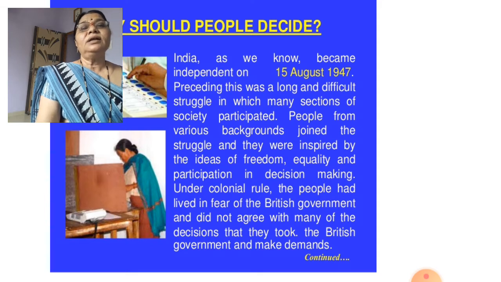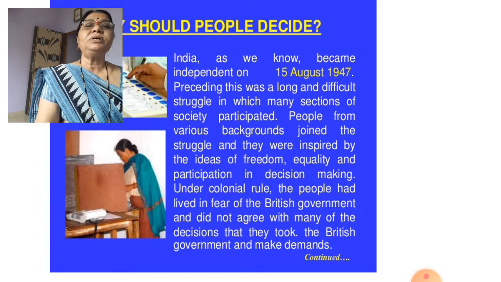Now see, in our house, if anybody comes and says this is our house and only our rule applies here, can we tolerate it? No, we cannot tolerate it. Like that, the East India Company or the British people were outsiders. They came here and established power in our country, and we people disliked that.